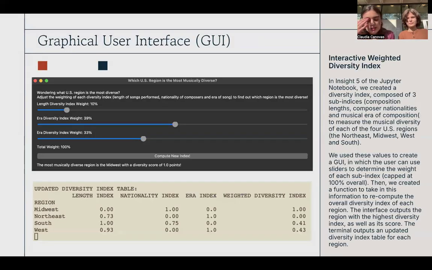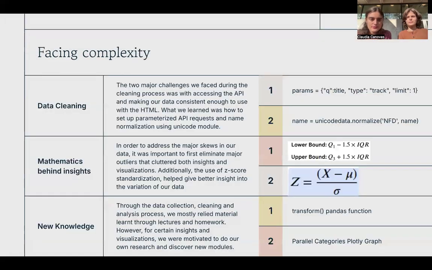So we briefly mentioned an insight earlier on the slides that took a diversity index using the eras, length of songs, as well as composer nationalities, to find out what region of the US was the most diverse. So we took this and made it into a GUI, to allow the user to pick how much each factor weighed, and that outputted a new table with newly computed diversity indexes.